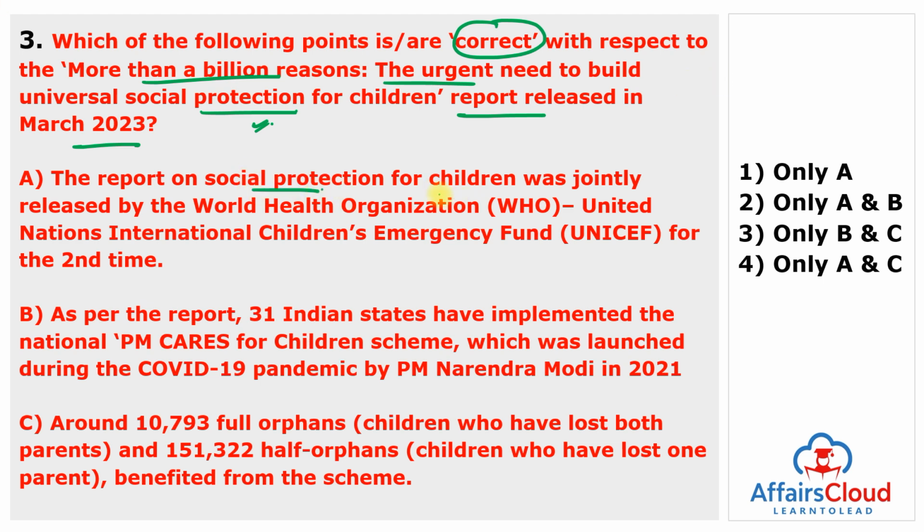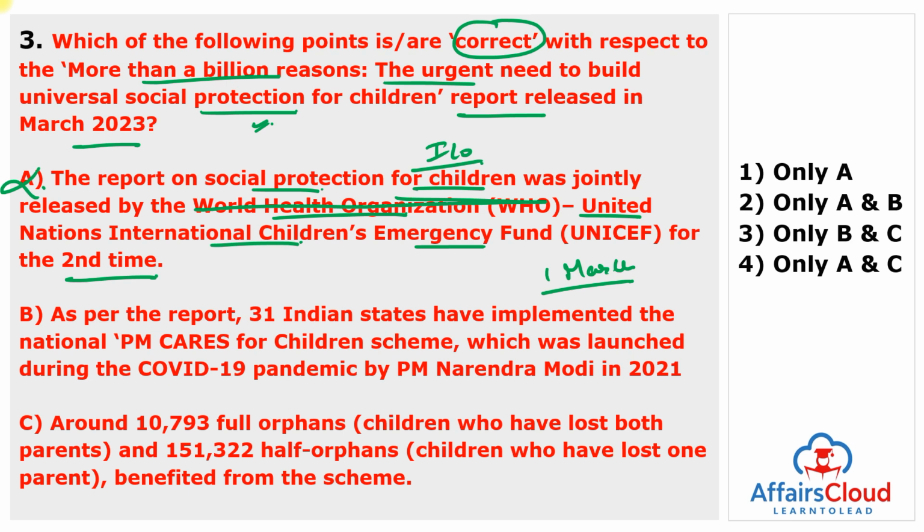The report on social protection for children was jointly released by WHO, World Health Organization, and UNICEF, United Nations International Children's Emergency Fund, for the second time. So, the second ILO, UNICEF, not WHO. This is released by ILO and UNICEF. So, the first statement is wrong. The second ILO UNICEF joint report on social protection for children, titled More Than a Billion Reasons: The Urgent Need to Build Universal Social Protection for Children, was released on 1st of March 2023. So, the first statement is wrong, but very important.